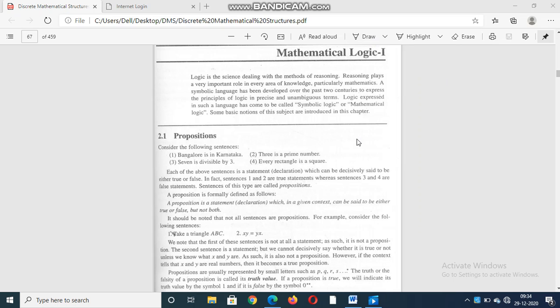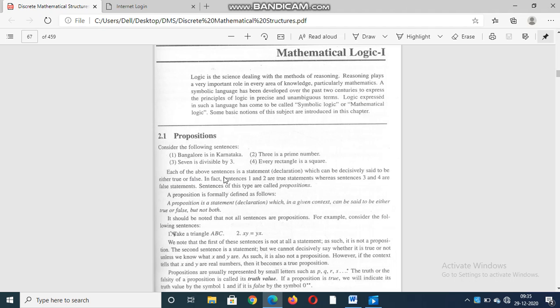Today we are going to discuss propositions. What is a proposition? Before that, I am going to tell you some sentences. Consider the following sentences. Based on these sentences, we are going to tell whether each sentence belongs to a proposition or not. Bangalore is in Karnataka. This is one sentence. Second, 3 is a prime number. Third sentence is 7 is divisible by 3. And fourth is every rectangle is a square. So these are the four sentences. Based on this, we are now going to discuss whether these sentences belong to a proposition or not.